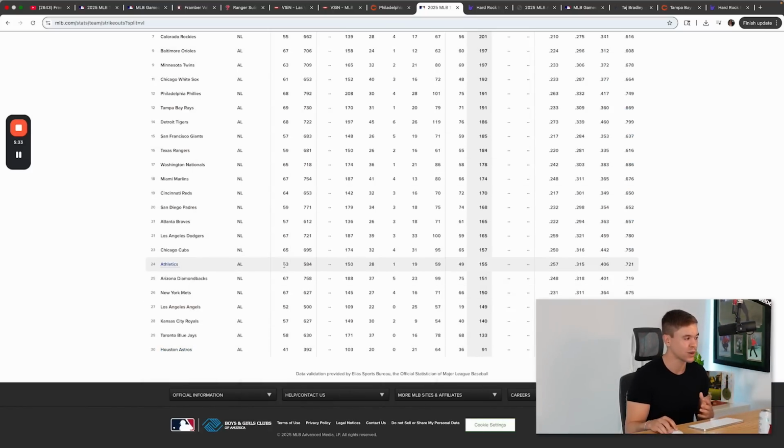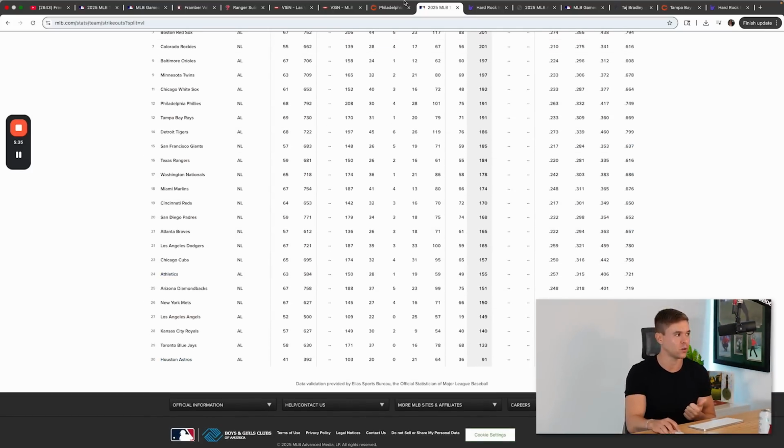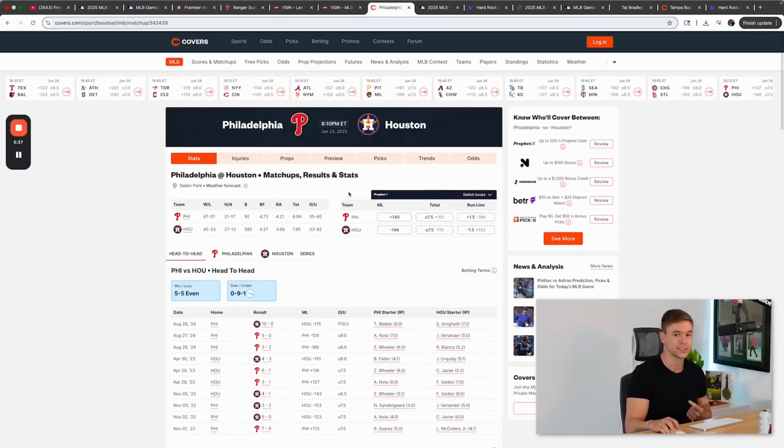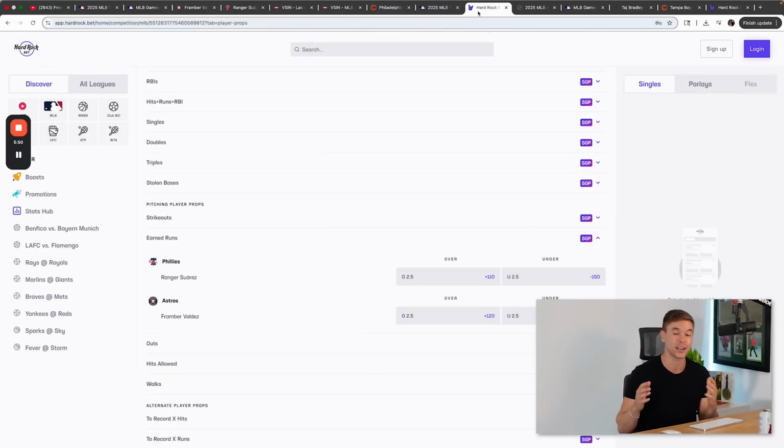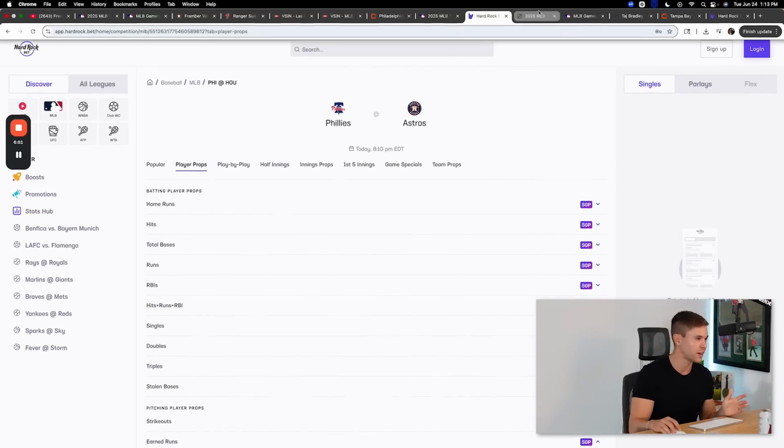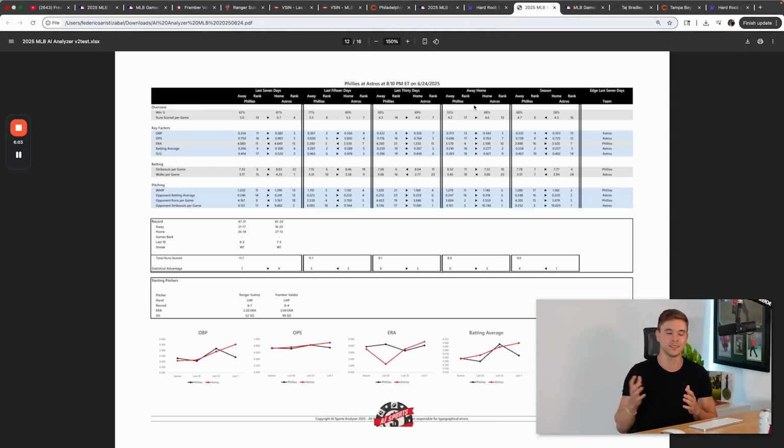So Houston Astros, guys, a team that not only is dominant at home, they're dominant against lefties, and along with that too, they don't strike out much against lefties, which benefits them in this game facing a pitcher that relies on striking out their batters. Along with that too, guys, Houston 27-13 at home, guys. This is a game that to me Houston Astros line is telling, and it's because it's a great angle for them. Along with that too, you see right here, player props. Valdez expected to do better, under 2.5 sitting at -165 compared to under 2.5 at -150. Not a big gap, but nonetheless a telling line.